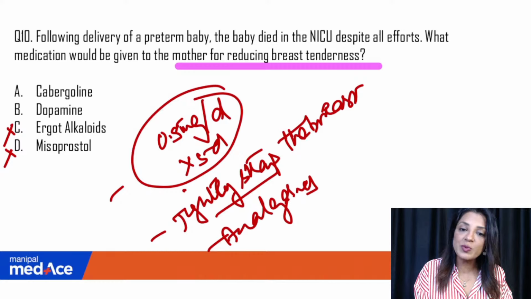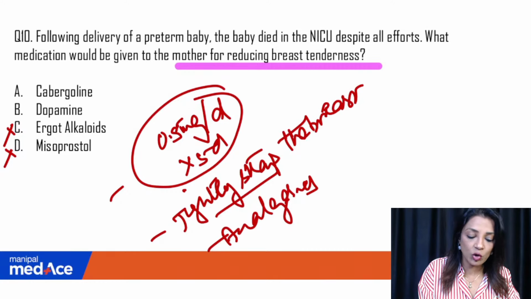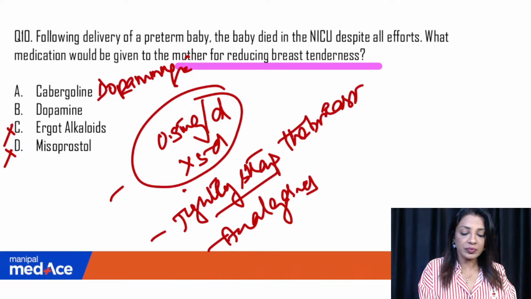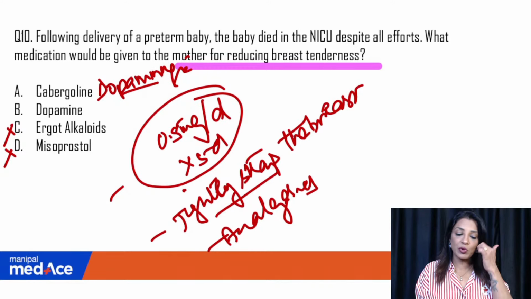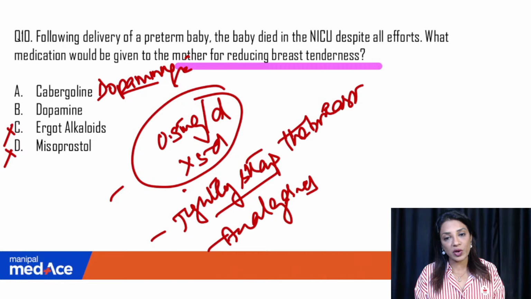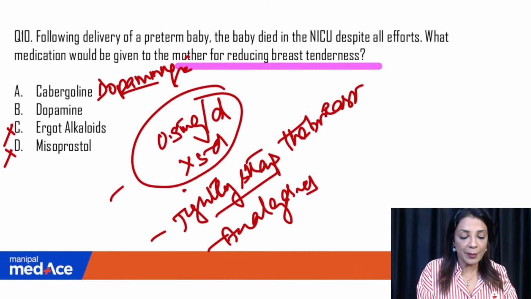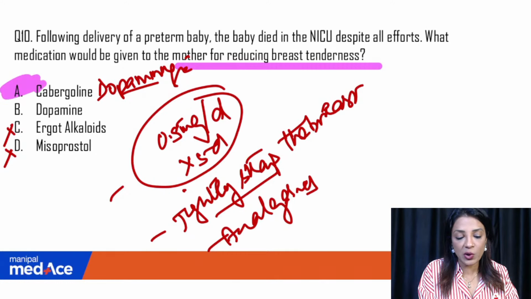Dopamine can also be used, but dopamine doesn't come in the form of a drug. This is a dopaminergic drug. Right? So the dopaminergic drug is going to act against the prolactin and reduce the prolactin. So cabergoline and bromocriptine are the options, but bromocriptine is not used anymore because of the side effects. So the answer is cabergoline.